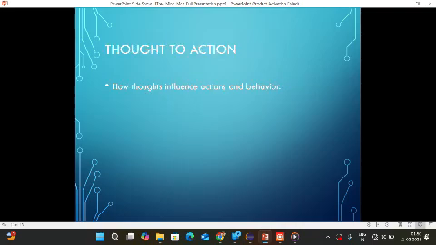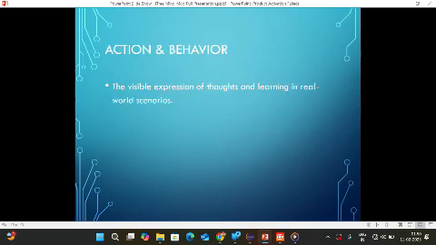What is thought to action? Thought to action is how thoughts influence action and behavior. Suppose, for example, a businessman turns ideas into successful companies. So that is thought to action.